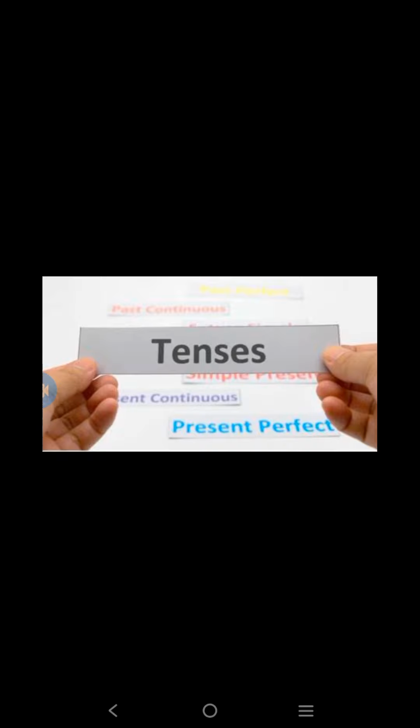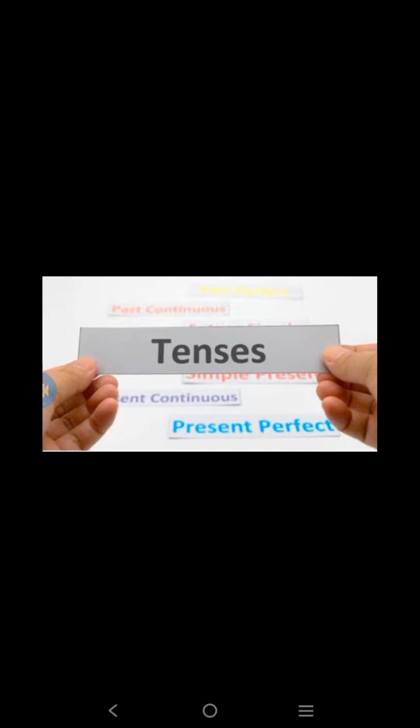In future tense we use will and shall in front of the base form of the verb.